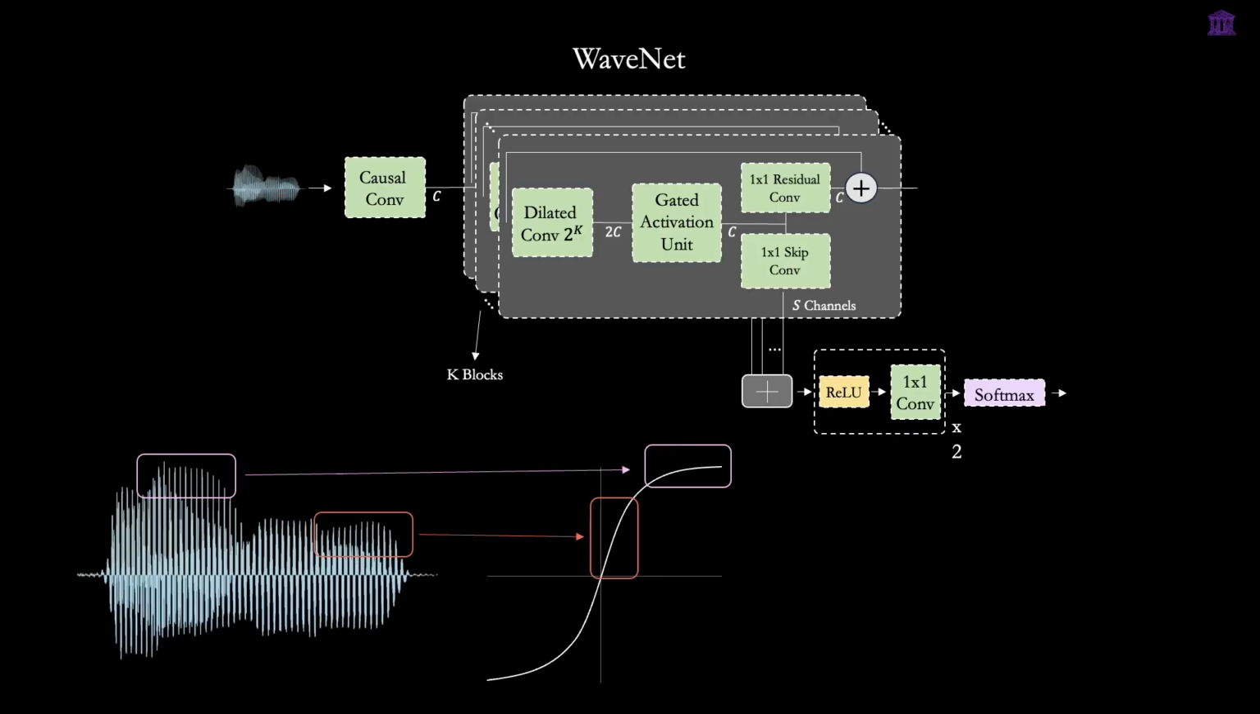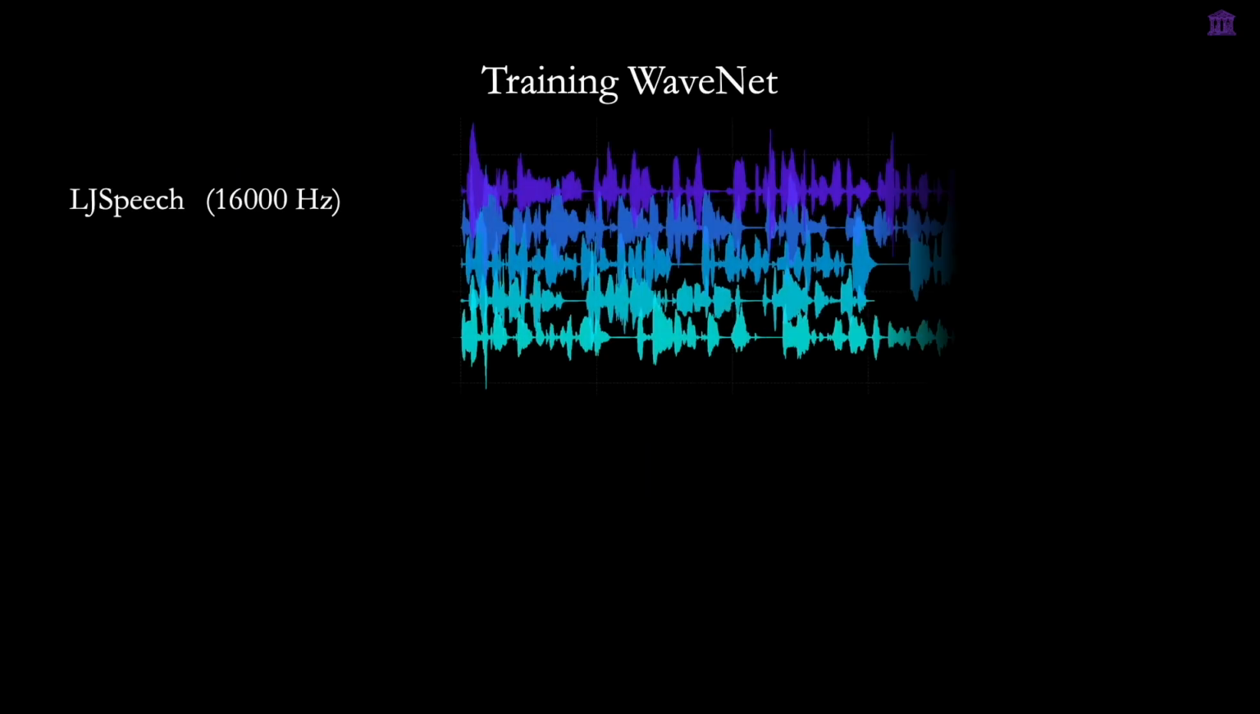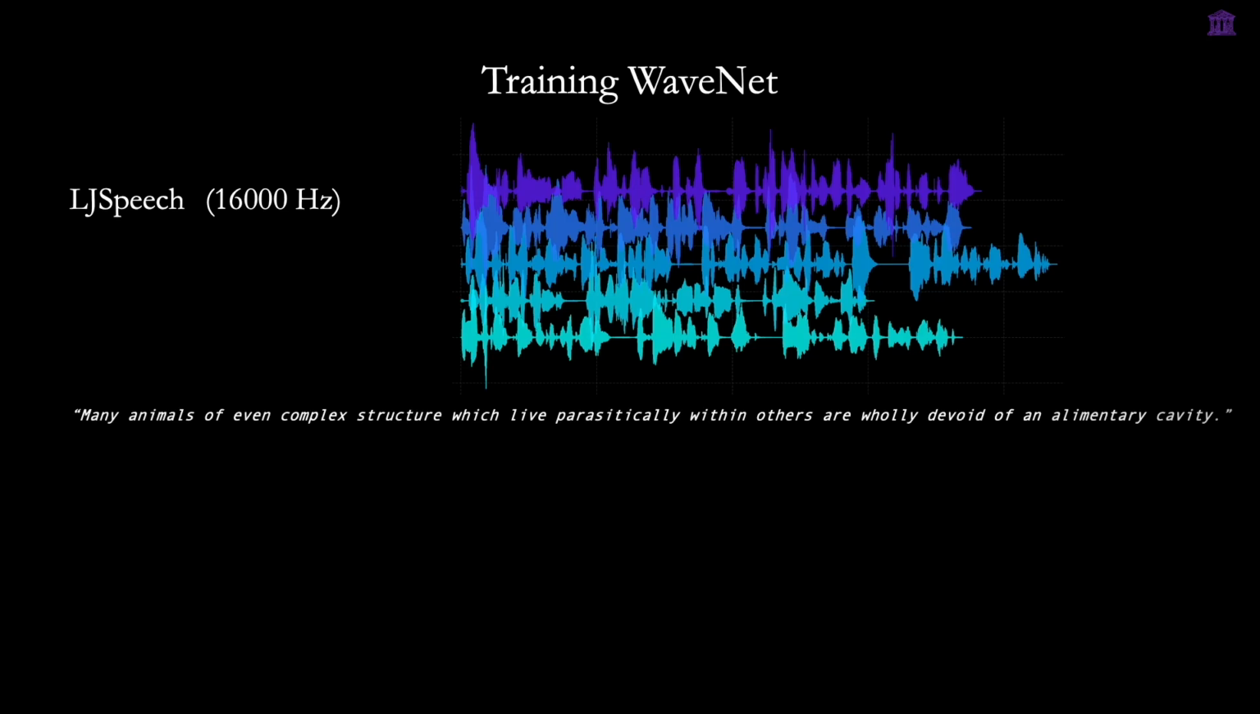This perfectly mimics human hearing, as our ears are far more sensitive to subtle variations in quiet sounds than to variations in very loud sounds. Let's train a WaveNet model on the LJ speech dataset and resample the audio to 16,000 Hz for a great balance between lighter processing and high quality. Each audio sample in this dataset comes paired with its corresponding text transcript.